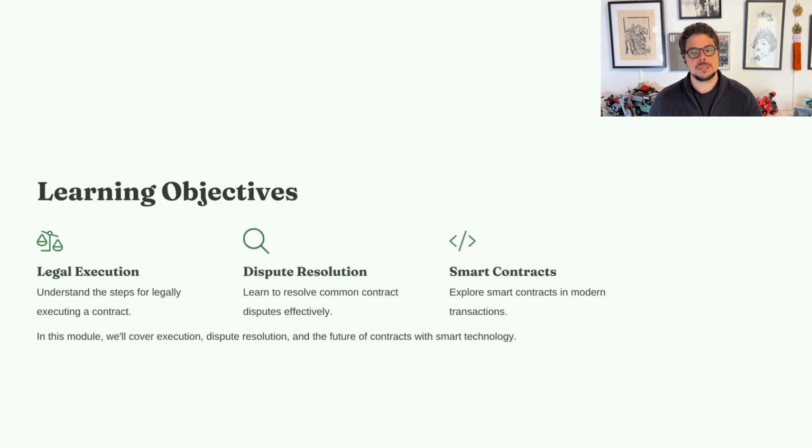In this lesson, we'll explore the essential steps for executing a contract, common sources of contract disputes and how they're resolved, and the role of smart contracts in modern transactions and how they address some of the issues we've discussed. By the end, you'll not only understand traditional contract execution, but also how smart contracts are changing the way agreements are made and enforced in the digital age.